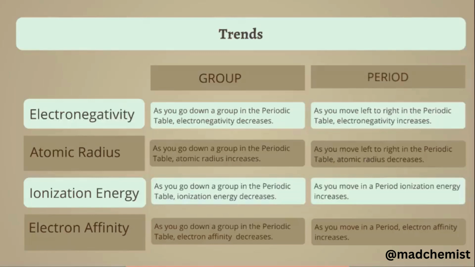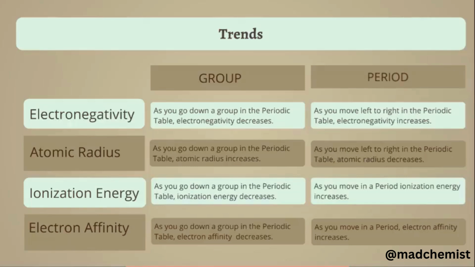Ionization energy is the energy needed for an atom to lose its electron to form a cation. The trend is that when we move down the group, the ionization energy decreases, while across a period, the ionization energy increases.